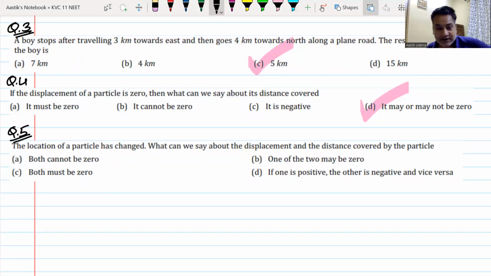The location of a particle has changed. What can we say about the displacement and the distance traveled by the particle? Option A, both cannot be 0. One of the two may be 0. Both must be 0. If one is positive, the other is negative, and vice versa. Which is the correct option, my dear friends?